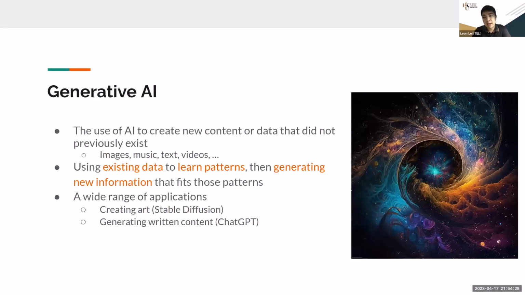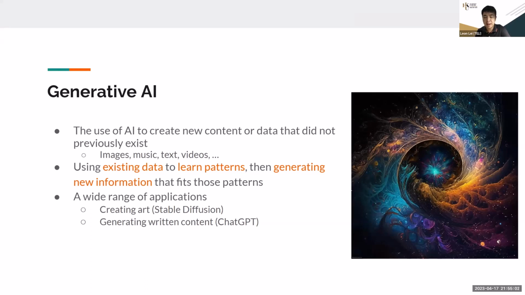Generative AI actually took off starting from last summer. In particular, it's drawing content. You can see from here, this is created from Midjourney, and we can use Stable Diffusion or Midjourney to create this kind of images. So we can use AI to create this kind of content through text descriptions, creating images through text, creating music through text, creating videos through text, and of course, we can create text through text.